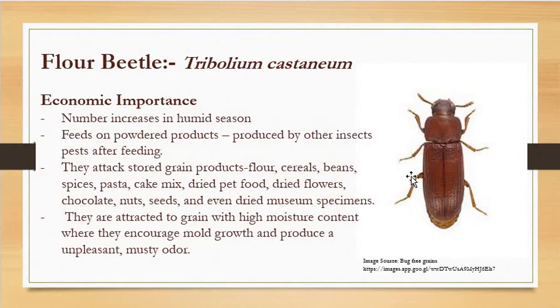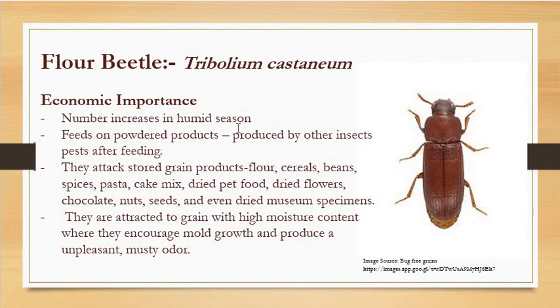involves all 4 developmental stages, that is egg, larva, pupa, and adult. Okay, if the insect shows all the four developmental stages, that is egg, larva, pupa, and adult, then it is called a holometabolous insect. All the coleopteran beetles are holometabolous. All the stored grain pests are holometabolous insects. Clear? Now, economic importance of the floor beetle.